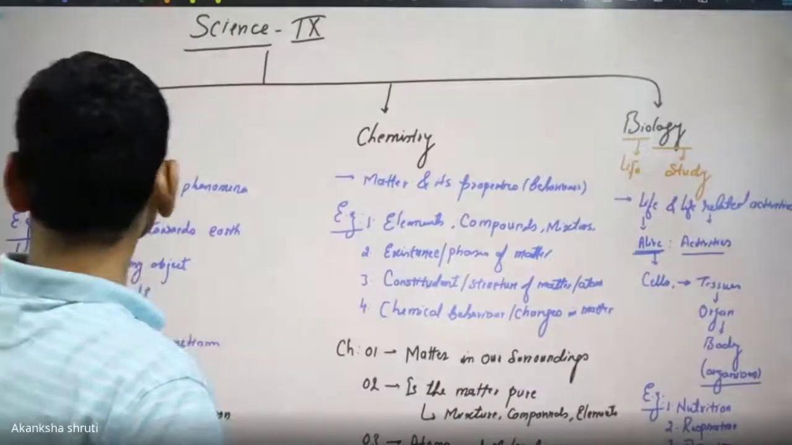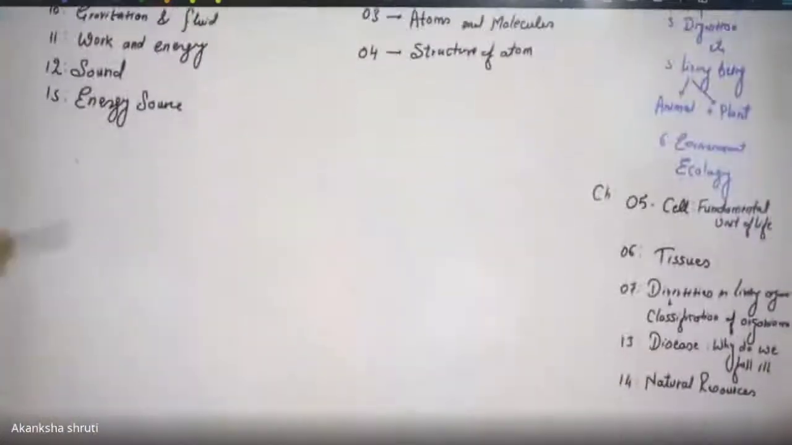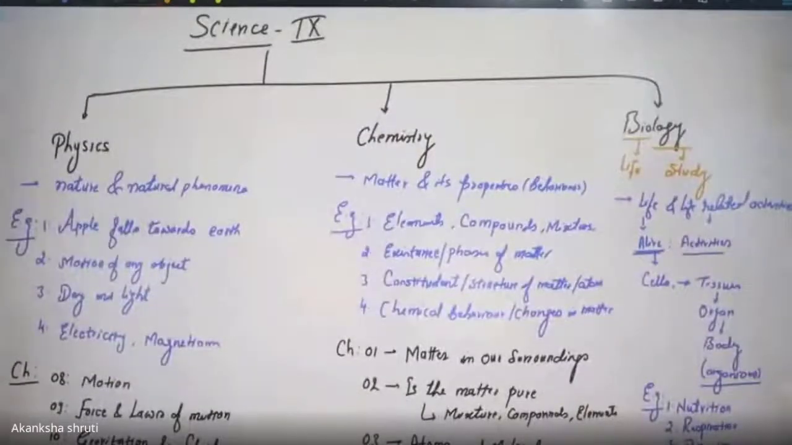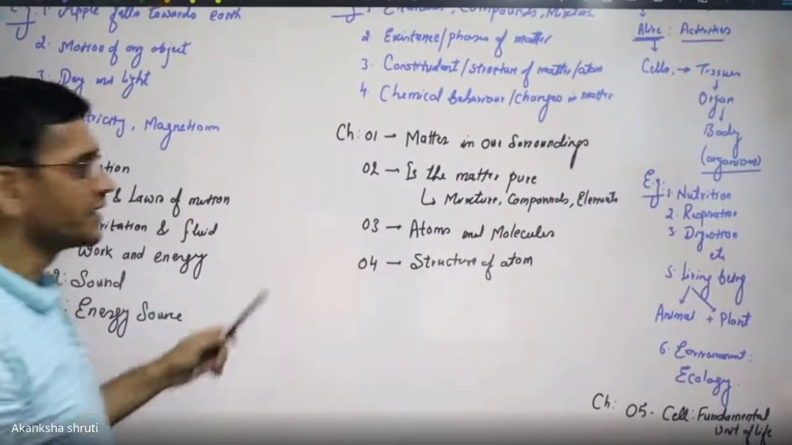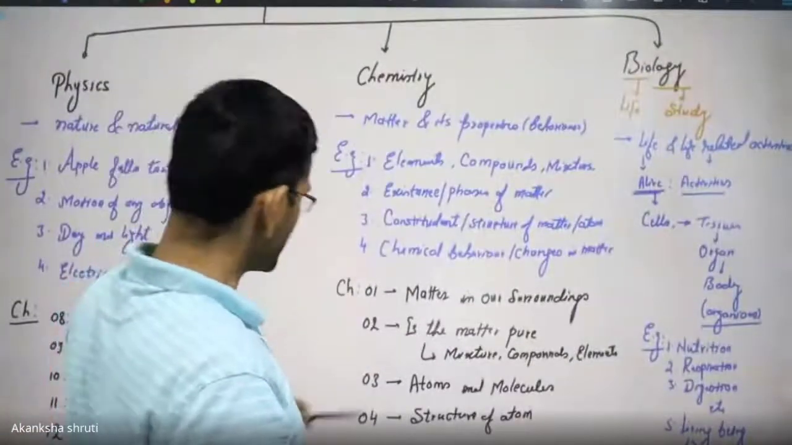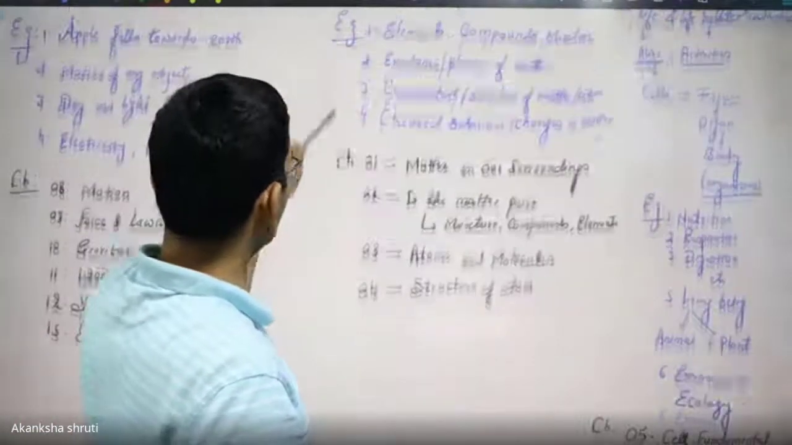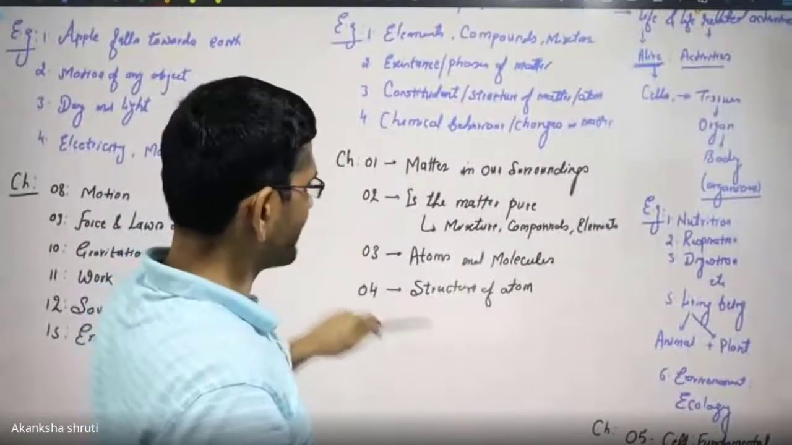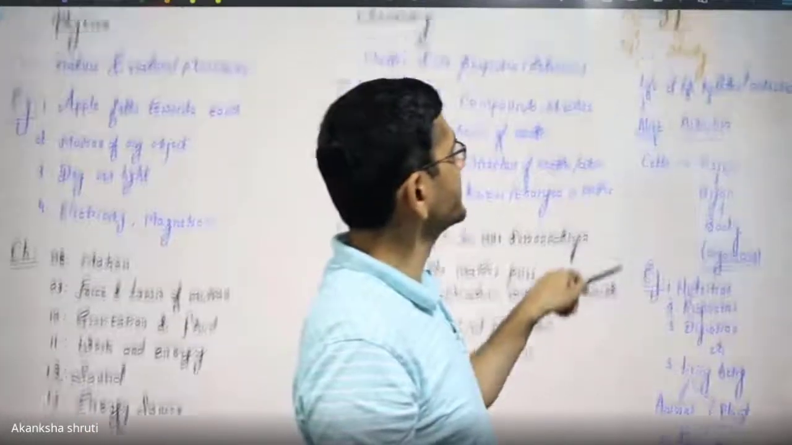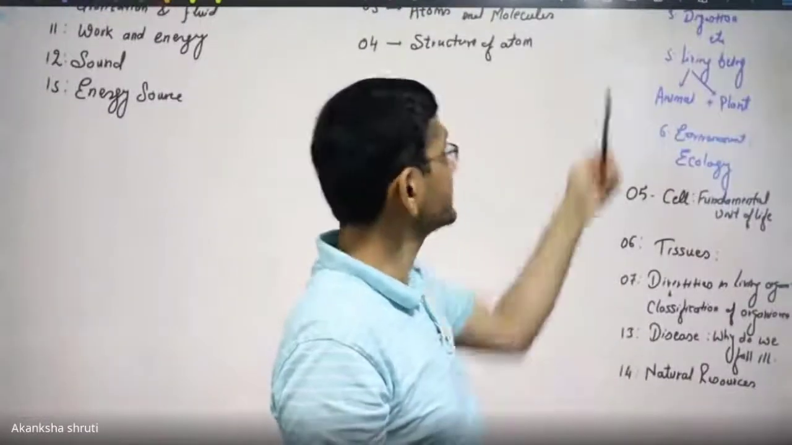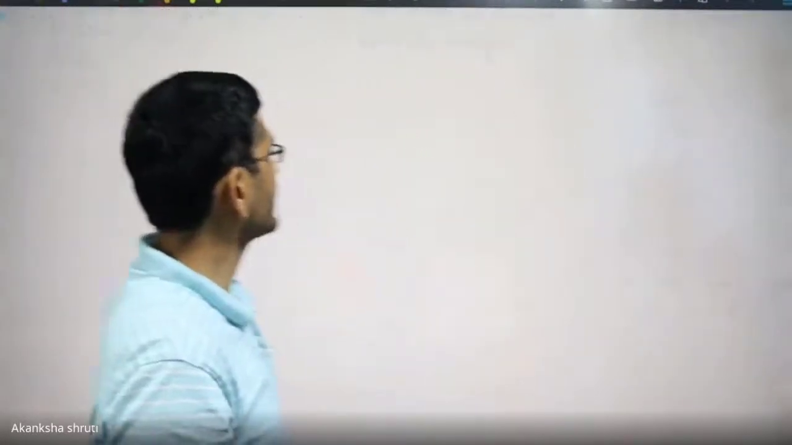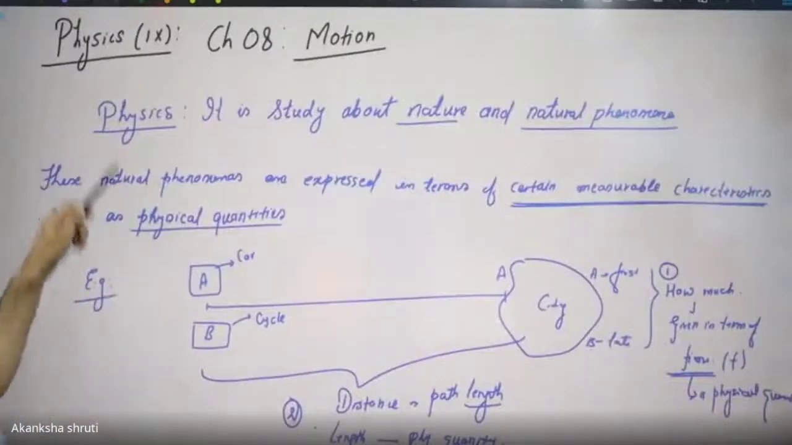So students, today we have started with our science. In this we have started with the physics, with the very basic definition of physics. What do we mean by physics? What are the topics that we have to learn? Then the chemistry, what is the definition or the scope of the chemistry? What are the chapters that we have to learn? Then the definition of biology, what is the scope of biology, and what are the chapters? I started with the physics.